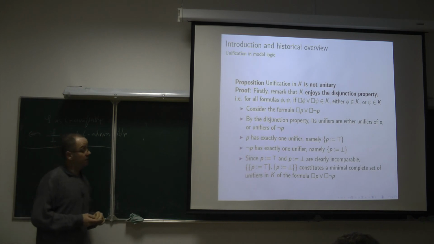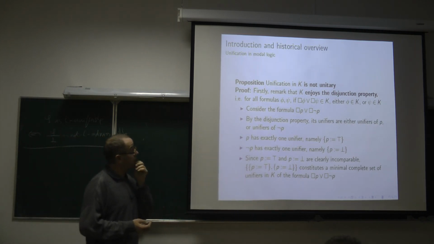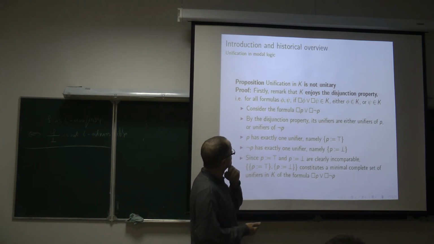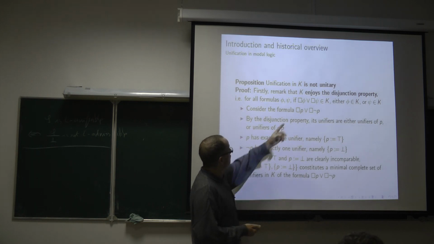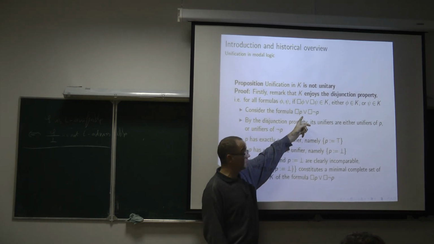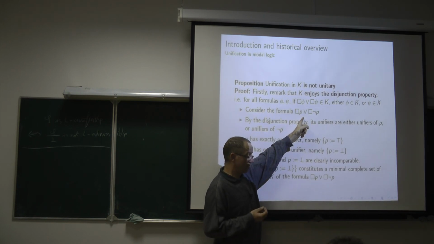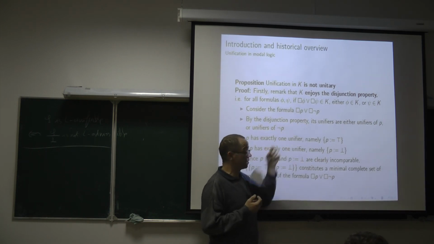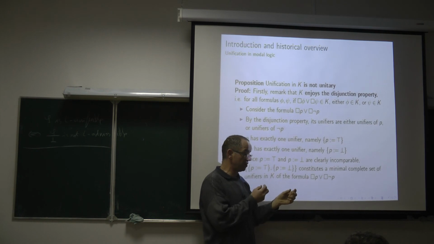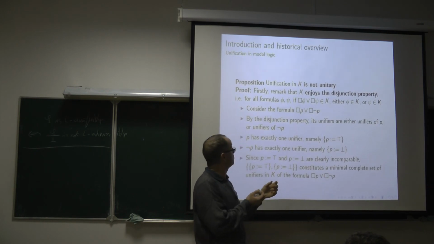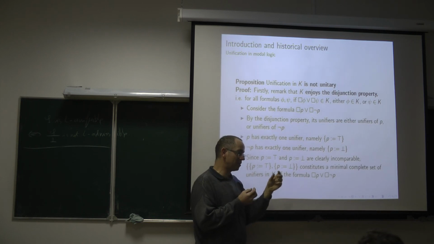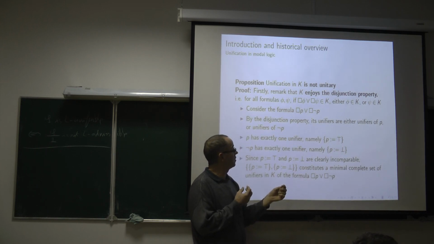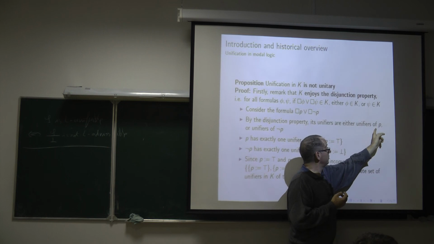There is a similar property in intuitionistic logic when, of course, we eliminate the modal connective. Because of this modal disjunction property, a unifier of this formula is a substitution which replaces P by phi, for example, in such a way that box phi or box not phi belongs to K. But by the disjunction property, it implies that phi belongs to K or not phi belongs to K. If phi belongs to K, the unifier we have considered is also a unifier of this unification problem.